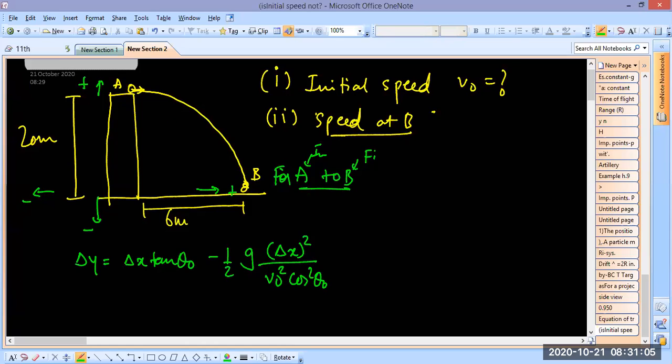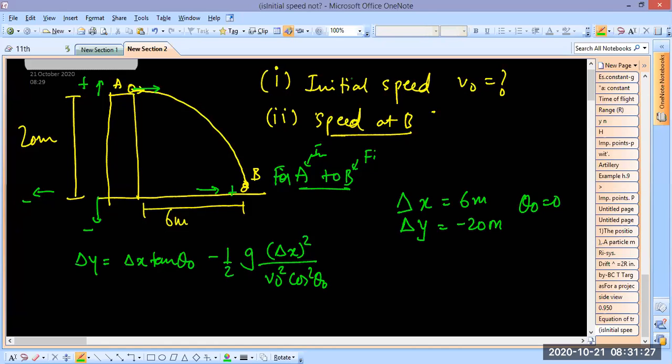Now for A to B, have a look at this carefully. A to B, delta x is plus 6 meter, delta y is minus 20 meter, and it was given in the question that this is thrown horizontally. So theta 0 is equal to 0.